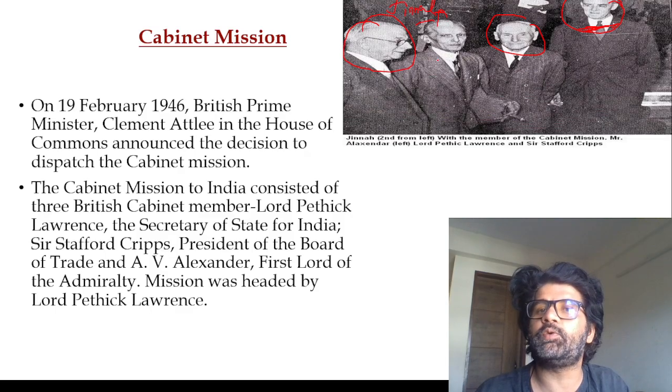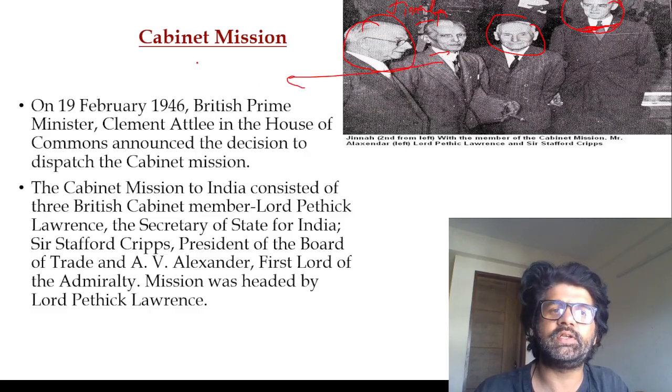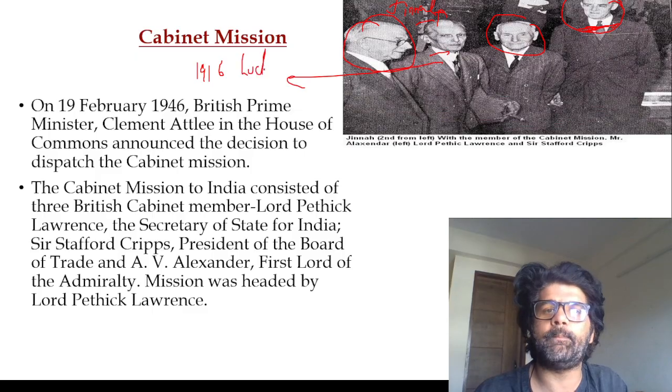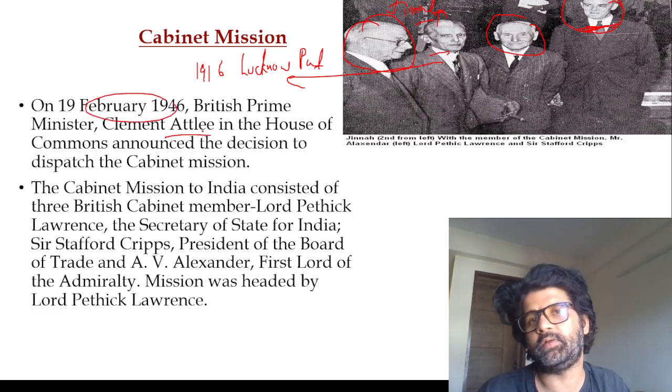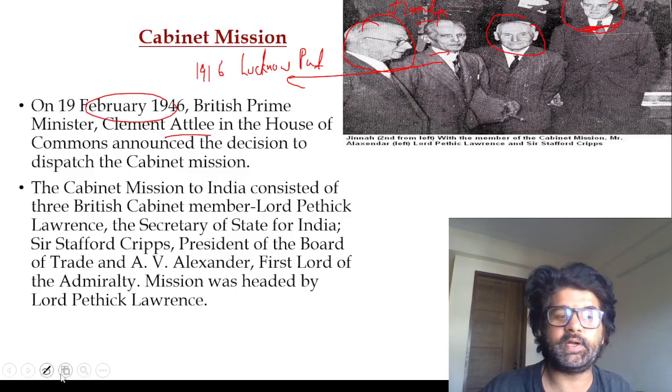Up until 1920, he was a part of Congress. In 1920, he resigned and left Congress. During the 1916 Lucknow Pact, he was called the Ambassador of Hindu-Muslim Unity. So remember these facts. Clement Attlee announced the Cabinet Mission in February 1946, and in March they came to India. And three members passed, remember it.